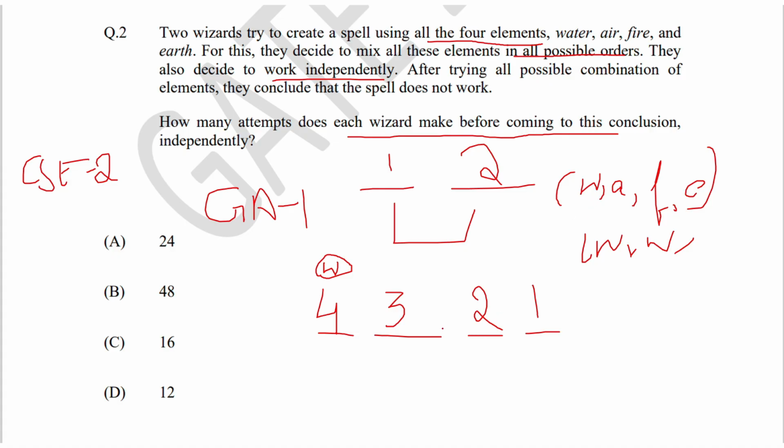So the total number of combinations that results is 4 into 3 into 2 into 1, which is nothing but 24. Hence the option is A, 24. Each wizard must undergo 24 combinations.